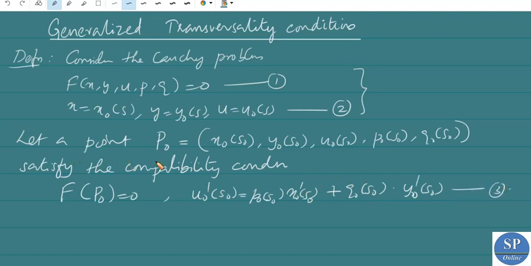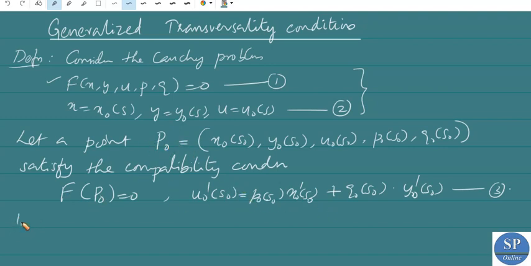That is, let P naught be a point x naught of s naught, y naught of s naught, u naught of s naught, p naught of s naught, q naught of s naught satisfying the compatibility condition. That is, this point satisfies the given differential equation f of x, y, u, p, q equal to 0, and u naught dash of s naught is equal to p naught of s naught into x naught dash of s naught plus q naught of s naught into y naught dash of s naught. So we have this point P naught satisfying these two conditions.